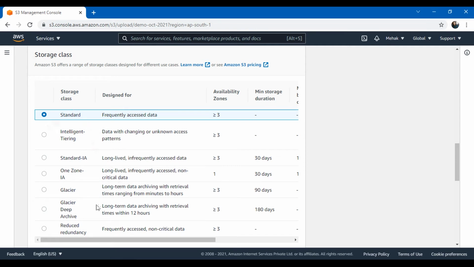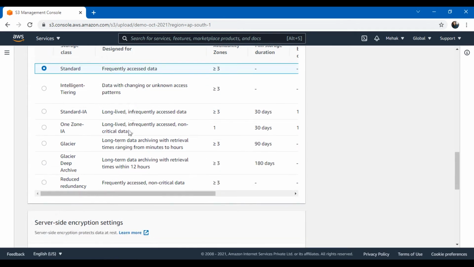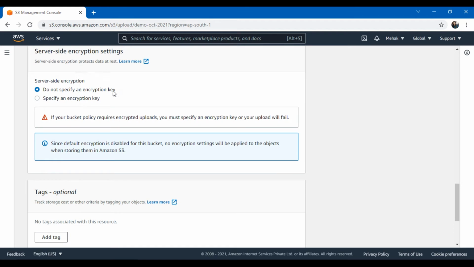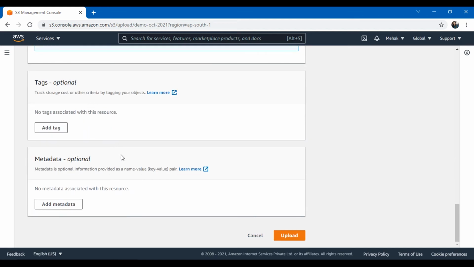This is where you change the storage class. If you want standard, by default this will be selected. If you want any other class, you can go ahead and select that class from here. Encryption you can set here, tags you can add. Then click on upload.